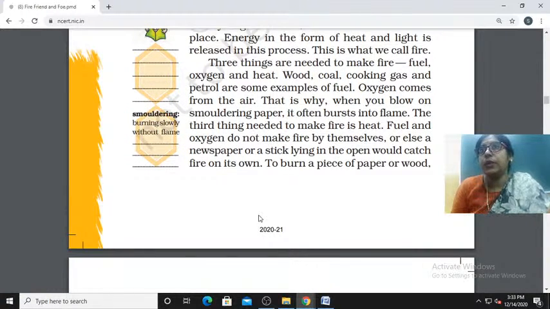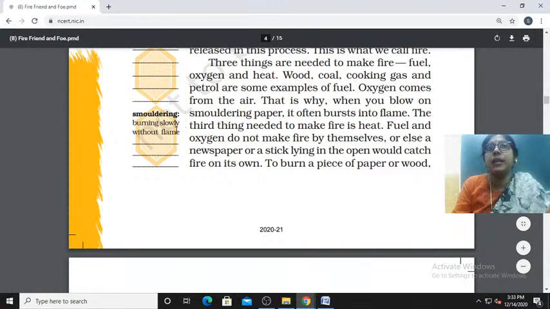So what do we need? We need fuel, oxygen, and heat. Without these we can't make fire. Okay, and what is the meaning of smoldering? It's burning slowly without flame. So when you blow on smoldering paper, it often bursts into flame.